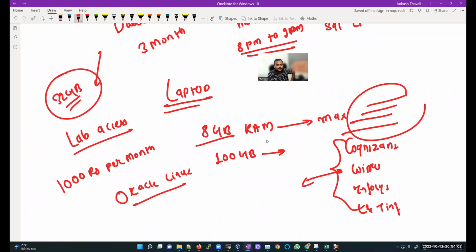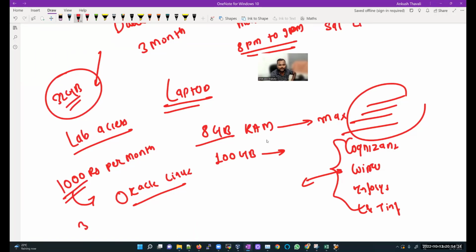So this lab access we have, see, I completely understand that many people cannot spend around 60-70,000 on a personal laptop. So for such people, we have come up with the solution called lab access. I'm telling you, it's 1,000 per month.